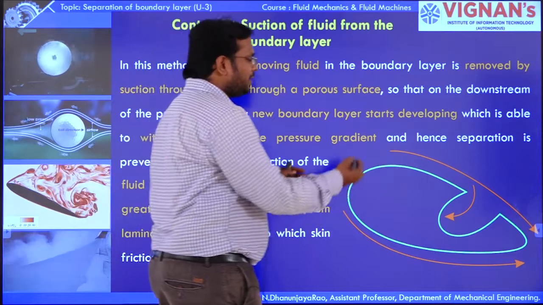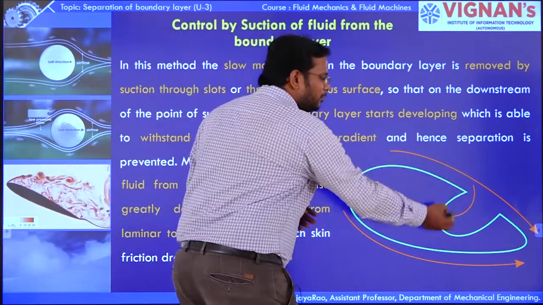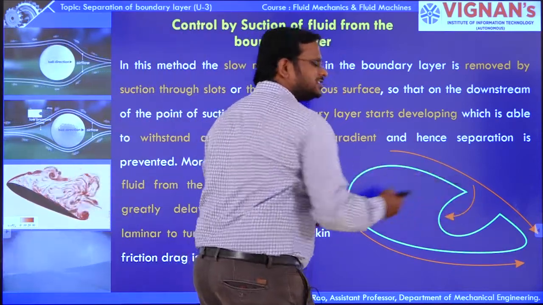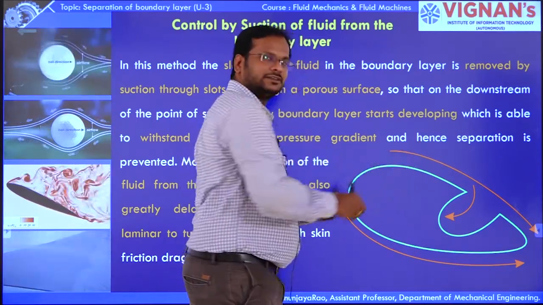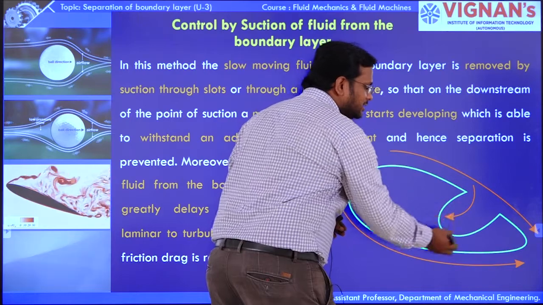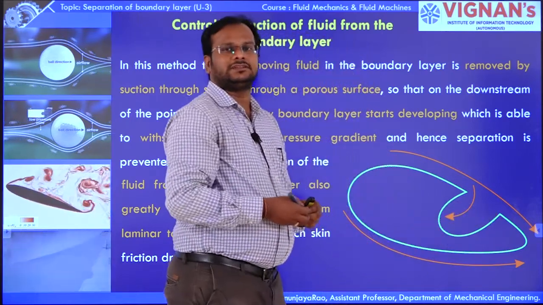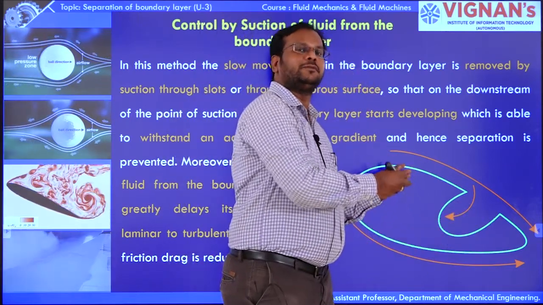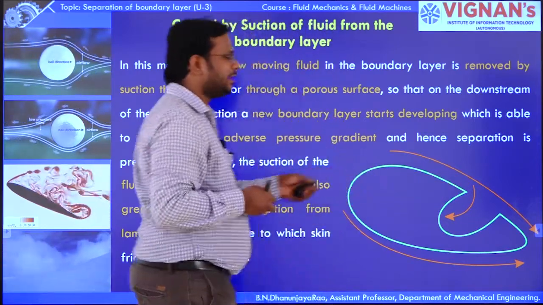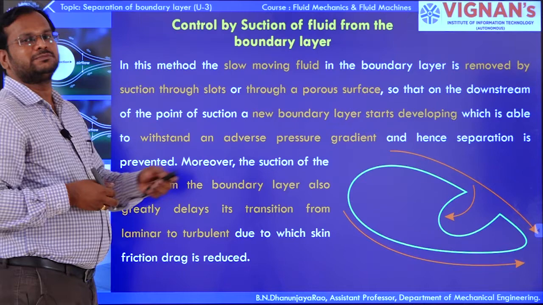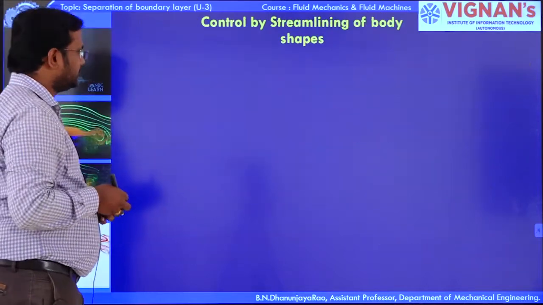So maybe without providing this suction region, the transition may happen at a particular region. Because of providing this particular suction region, the transition from laminar to turbulent may be delayed, because of providing a porous medium or a suction region.